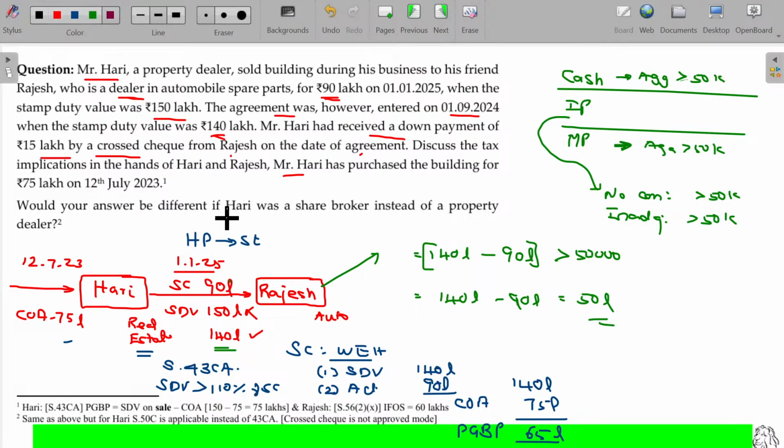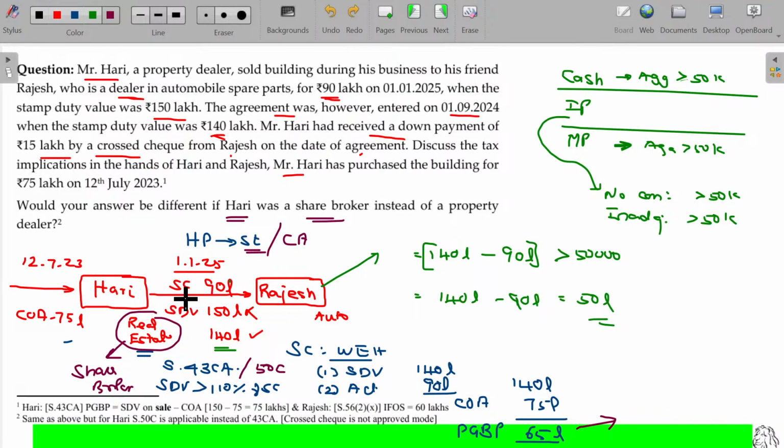Would your answer be different if Hari was a share broker instead of property dealer? Rather than real estate owner, if he is the share broker, what happens? In case of share broker, this is not stock in trade, it becomes capital assets. In case of capital assets, section 43CA is replaced with section 50C. As per that provision, this ultimate profit of 65 lakhs will be considered as long-term capital gain or short-term capital gain.